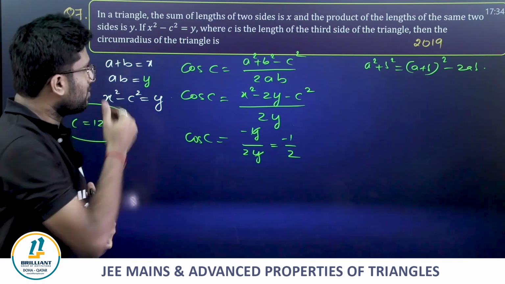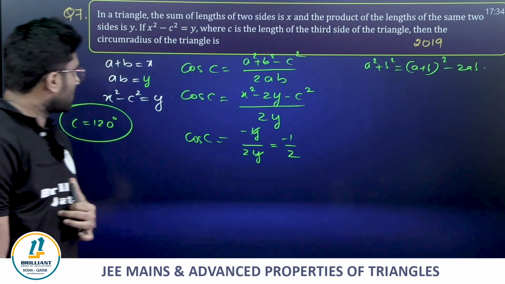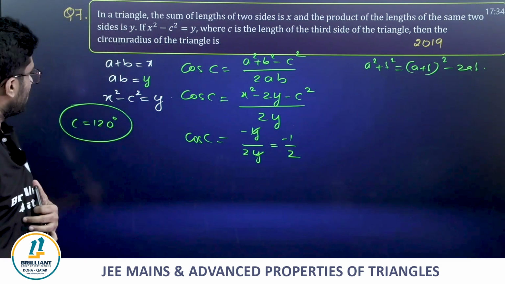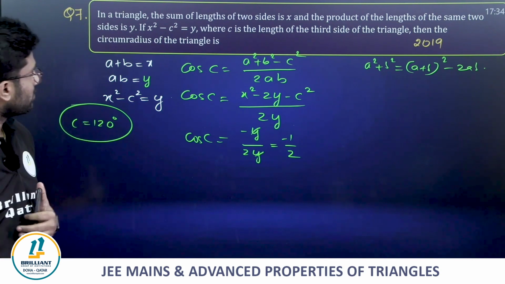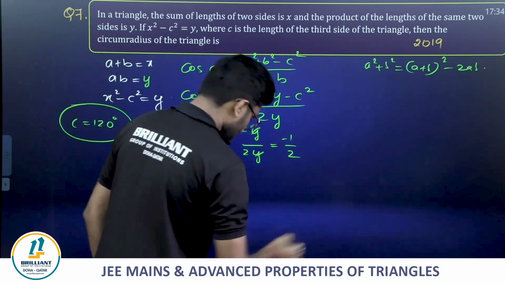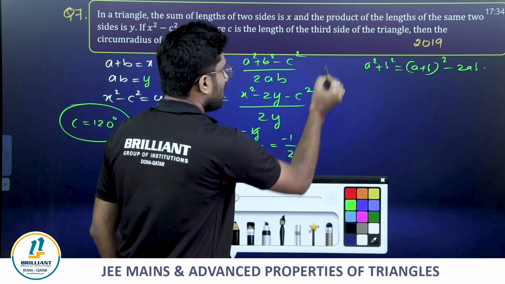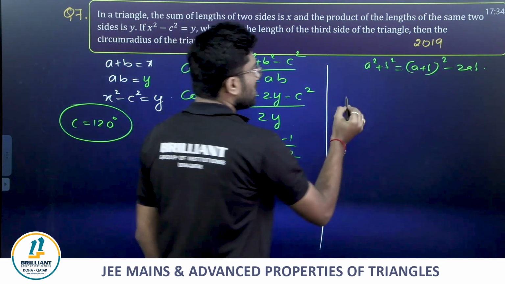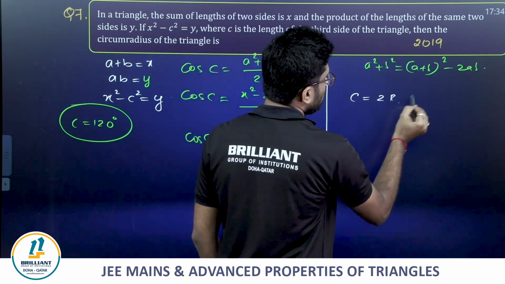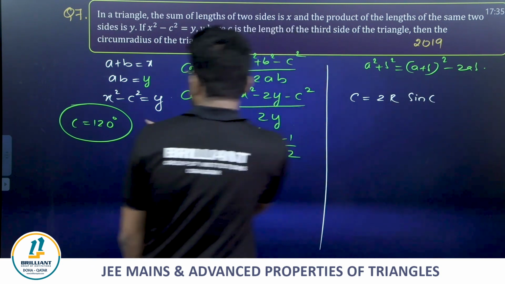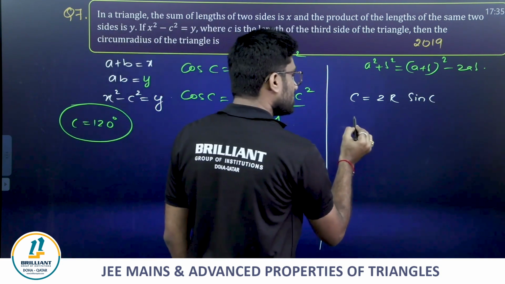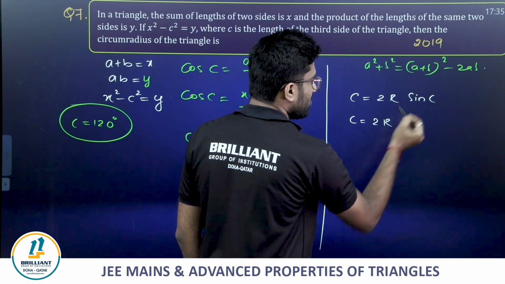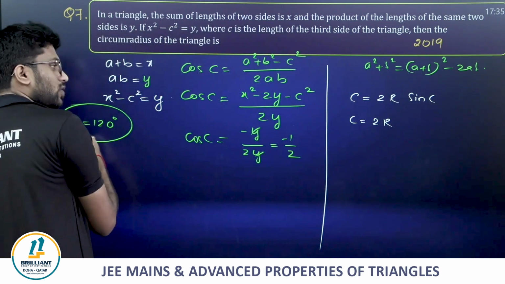Now they are asking the circumradius. For that, use the sine rule: c equals 2R sin C. As we know angle C is 120 degrees, so c equals 2R times sin 120 degrees.